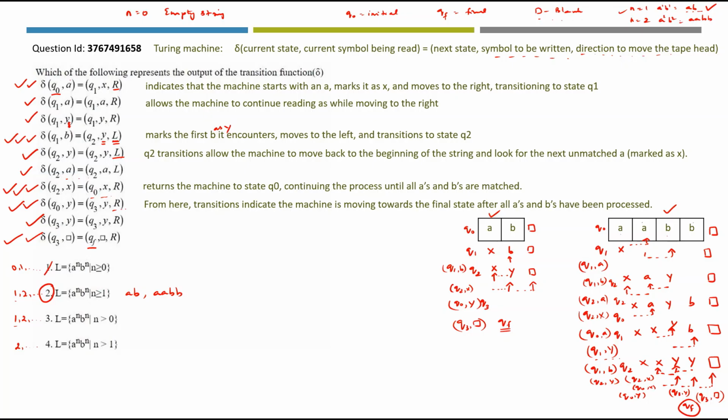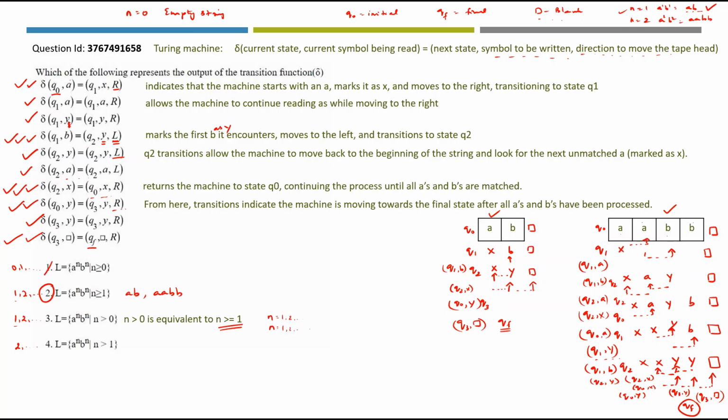Let's go for option 3. What is n greater than 0? N greater than 0 is equivalent to n greater than or equal to 1. When you have n greater than 0, n's value will start from 1 and it goes on. When you have n greater than or equal to 1, there also n starts from 1 and it goes on like this. So they have typically taken this condition as the official answer key.